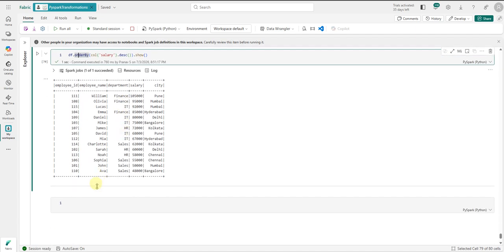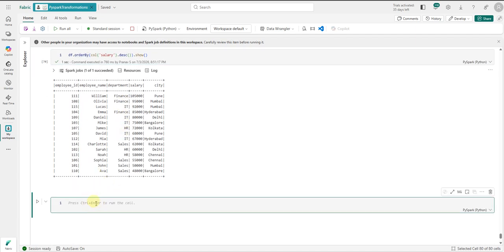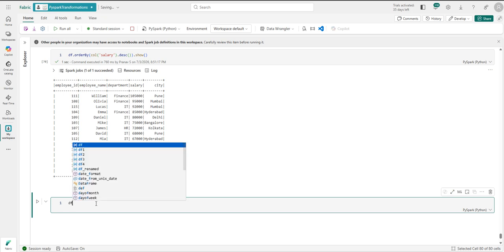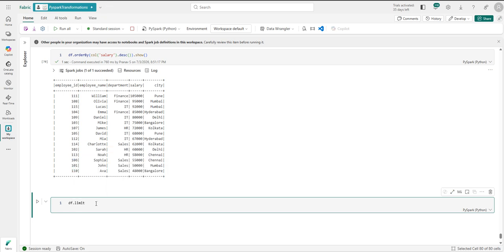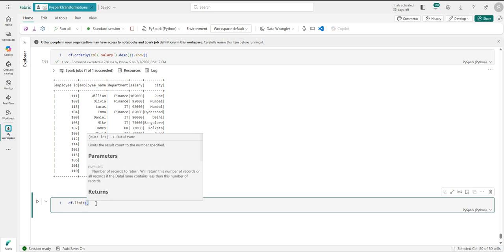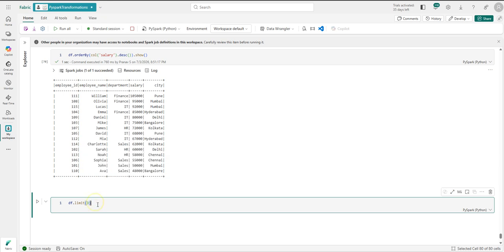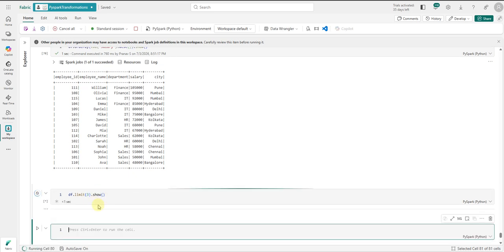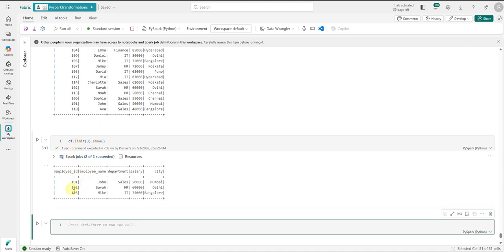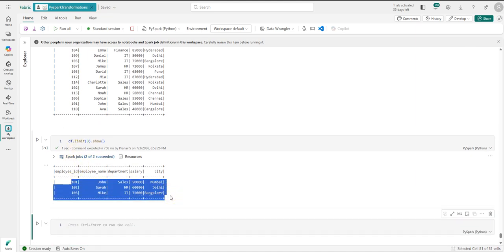Now the other thing we have is limit. What does the limit do? As the name suggests, if I use dot limit, it is going to just limit the data frame to how many rows or records we want to consider. We have only one parameter here, that is an integer. If I give 3, and then do dot show, it will show me just 3 rows of data.